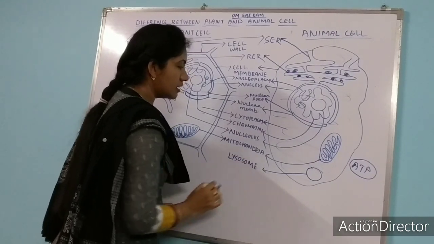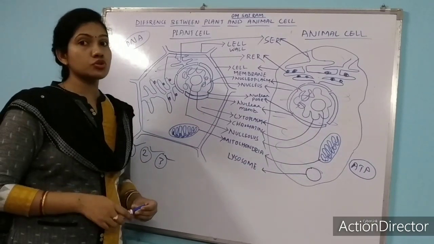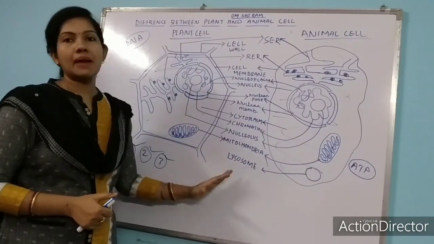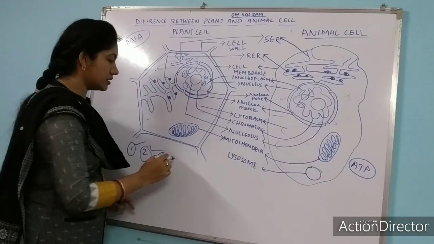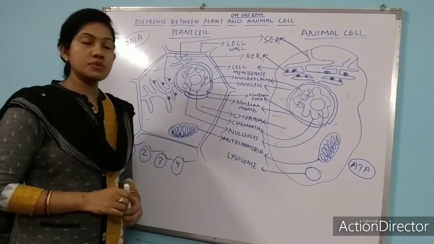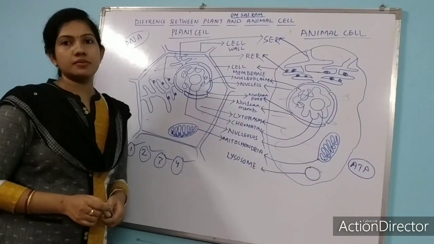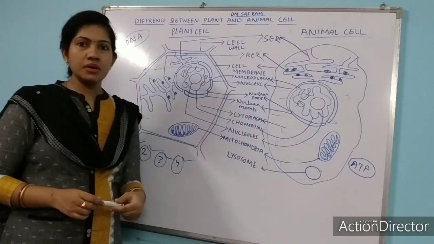You can see here, I have not done lysosome in plant cell because lysosome is absent in plant cell. This one you can write in the difference. Fourth difference: lysosome is present in animal cell, but it is not present in plant cell. So what is the work of lysosome?